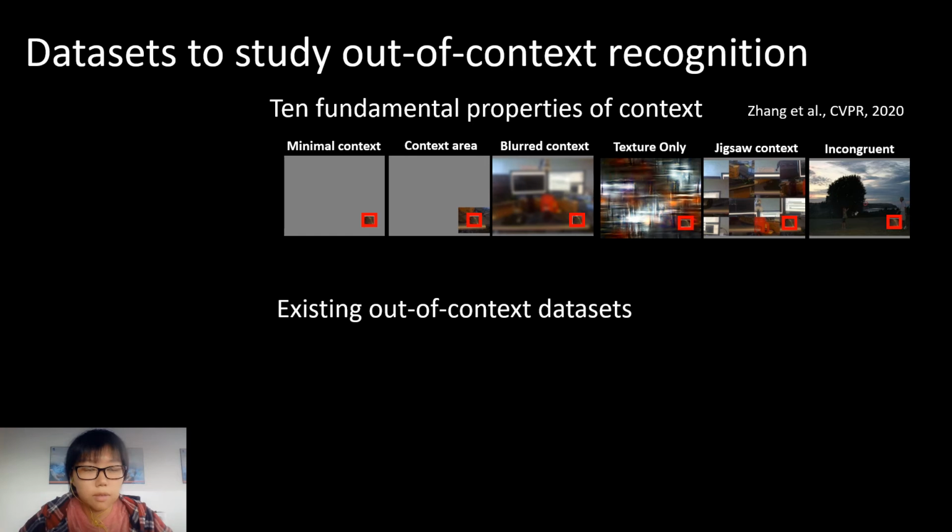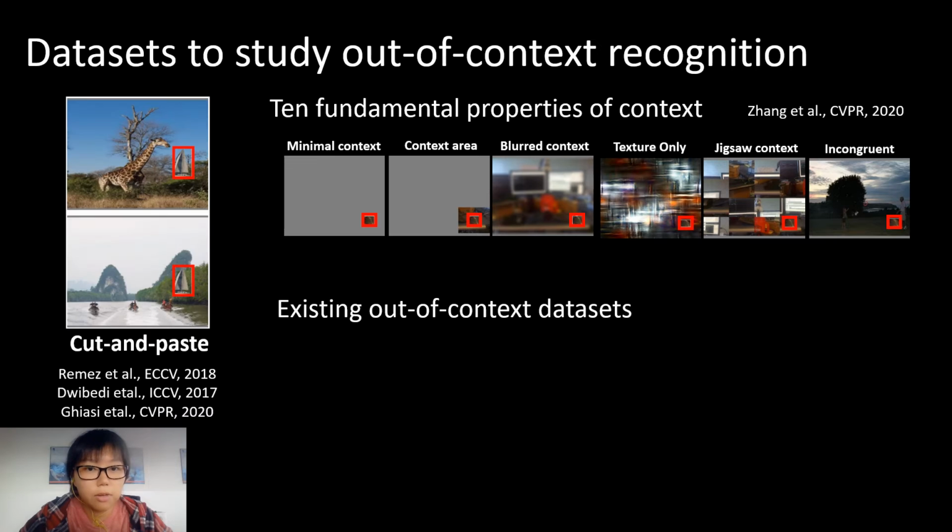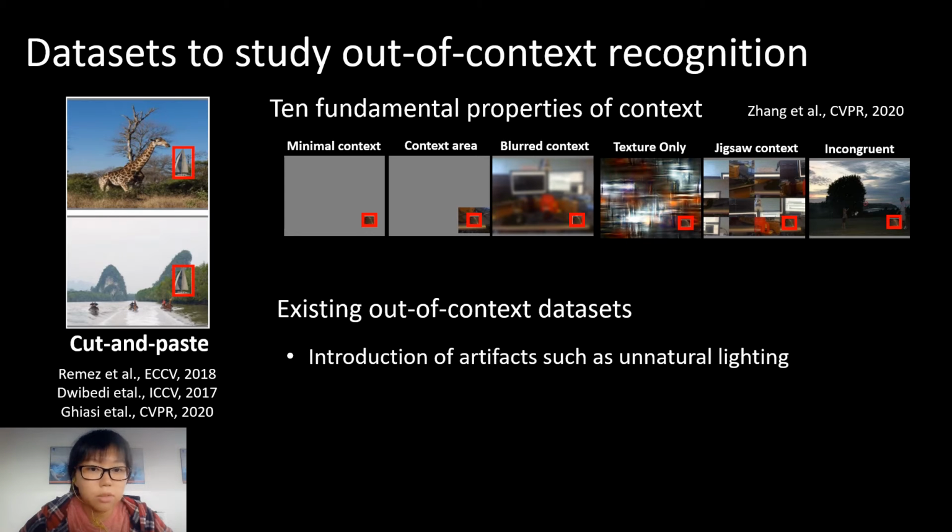Together with other existing works studying context in recognition, in our previous work, we have been focusing on modifying fundamental properties of context on natural images. However, similar to other cut-and-paste datasets, a drawback of these datasets is the introduction of artifacts such as unnatural lighting. While some out-of-context datasets consist of real images, these datasets are often limited in sizes and diversity.